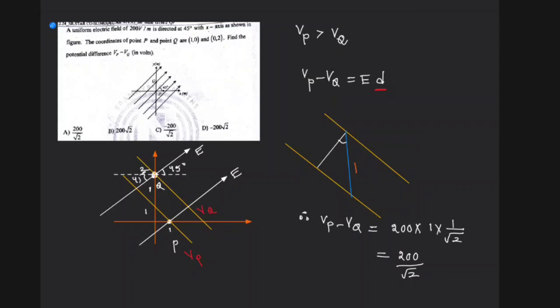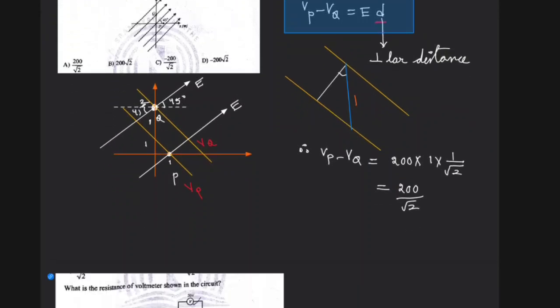You have to keep this logic in mind. What you need to remember is Vp minus Vq is equal to E into D. Please keep this formula in your mind. This D is a perpendicular distance between the equipotential surfaces. So please check it. That was question number 3.